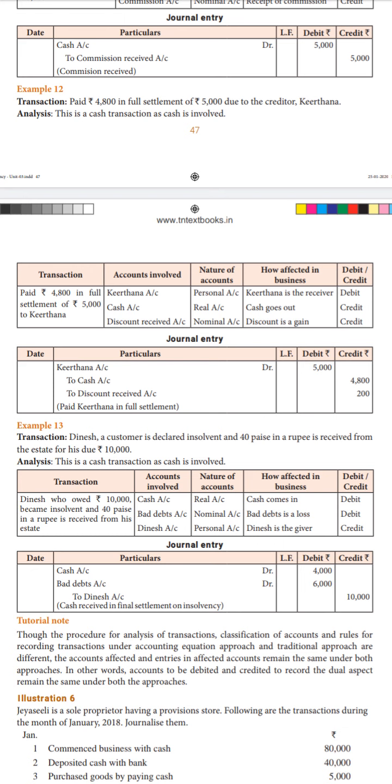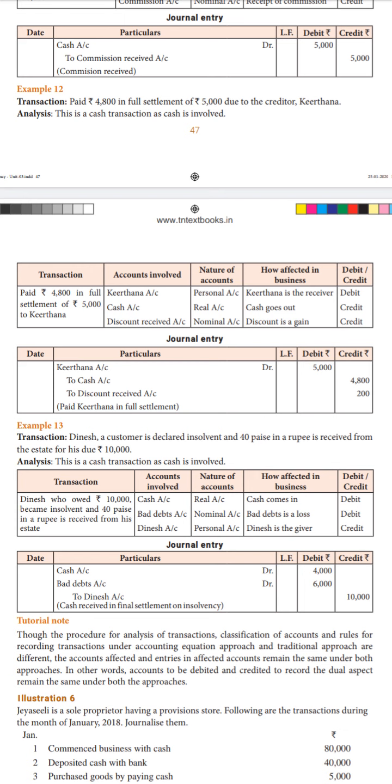Okay. Example 13. Transaction: Dinesh, a customer, is declared insolvent. Insolvent means he is incapable of paying the amount. He does not have the capacity of paying the amount. Okay, he is a customer to us, which means he has got goods from us on credit. So in that case, he has to pay rupees 10,000.